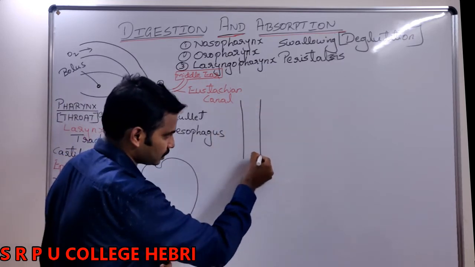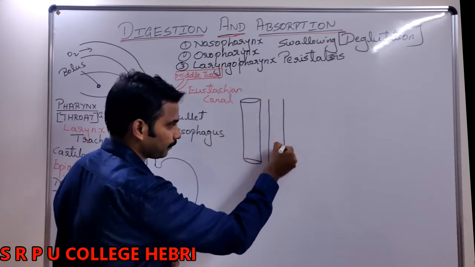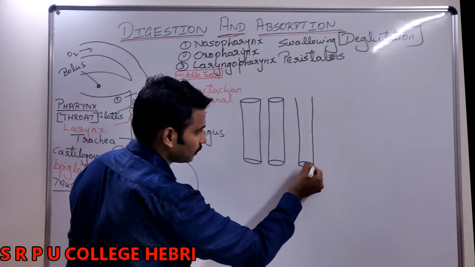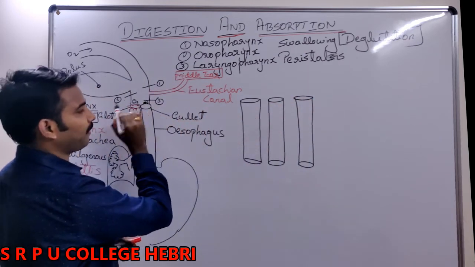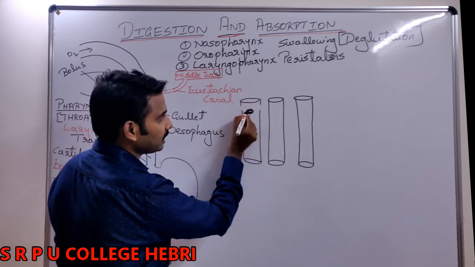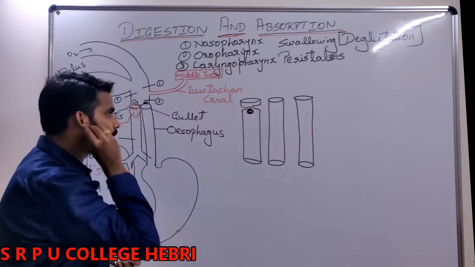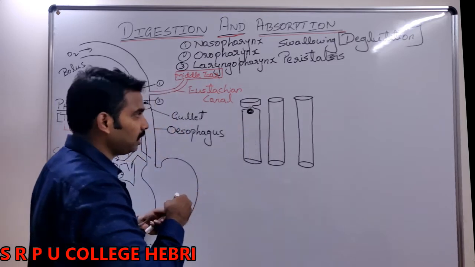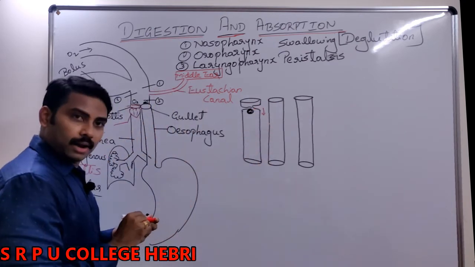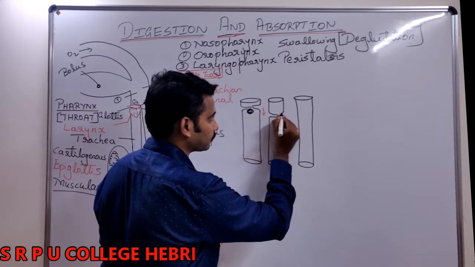Imagine this is the esophagus. This is the lower end, and this is the upper end. Let me draw the same thing once again. Now imagine what happens as food enters the esophagus from the pharynx: just behind the food, the wall undergoes contraction. The wall will be contracted, because of which the food is pushed a little ahead, toward the stomach. Now again, the esophagus undergoes contraction, right?